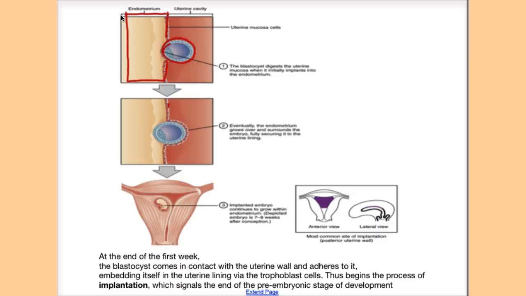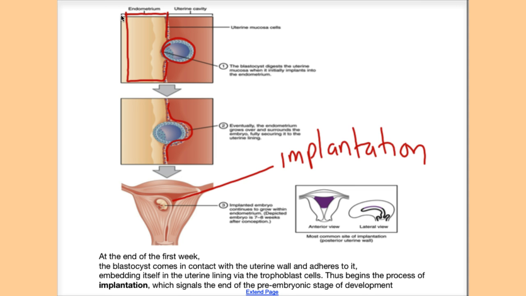And eventually, a membrane will form over the egg, and it will just attach and implant itself into the wall. So this stage is called implantation. Implantation is where the blastocyst moves towards the uterus wall and implants itself there.